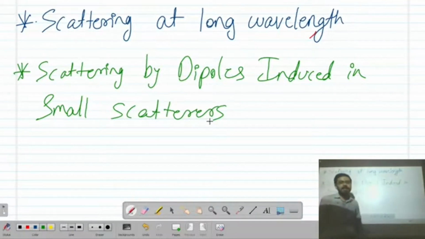So the first theory is scattering by dipoles induced in small scatterers.